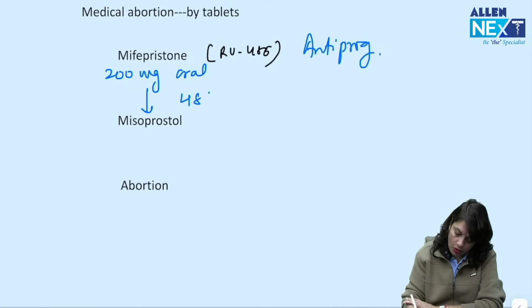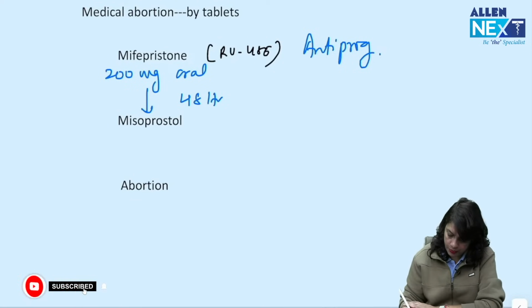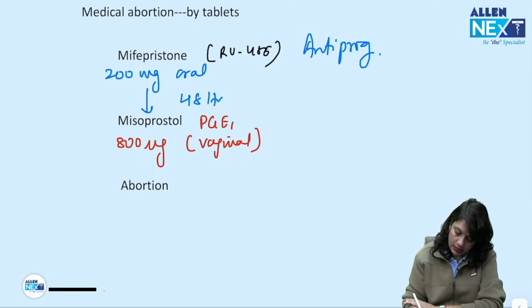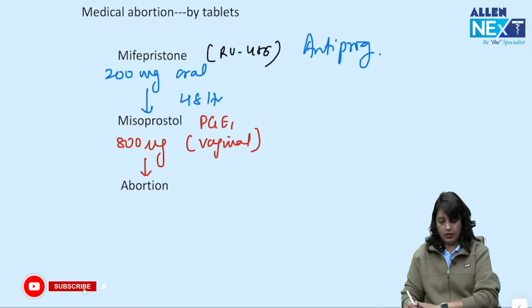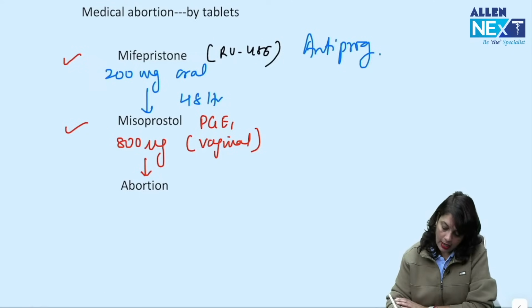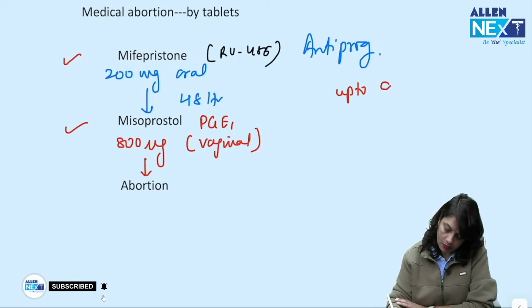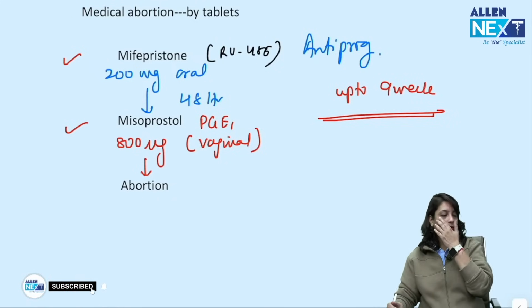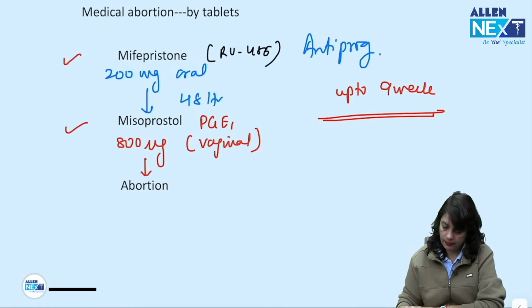This is followed 48 hours later by misoprostol, which is prostaglandin E1, 800 micrograms vaginal. This is followed by abortion. So, mifepristone followed by misoprostol, and MTP can be done by this method up to 9 weeks. Okay, up to 9 weeks.